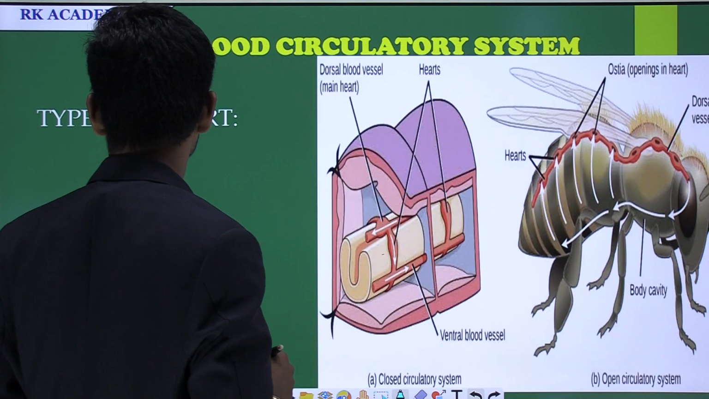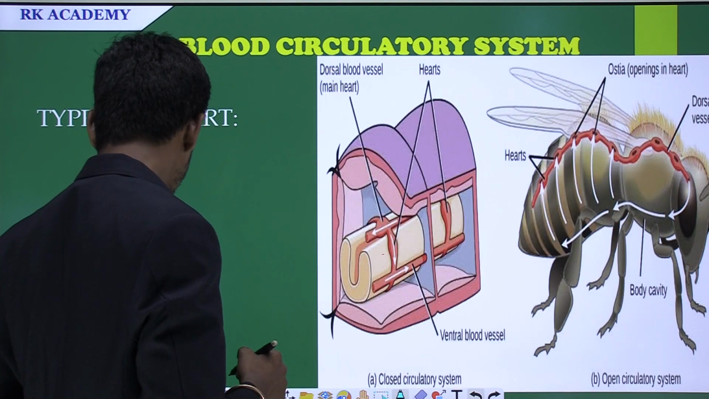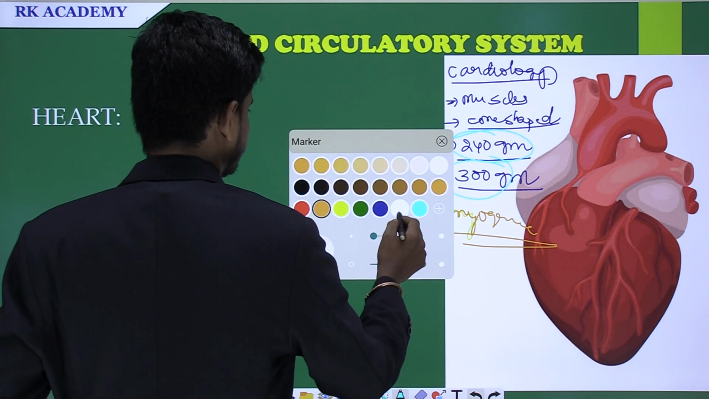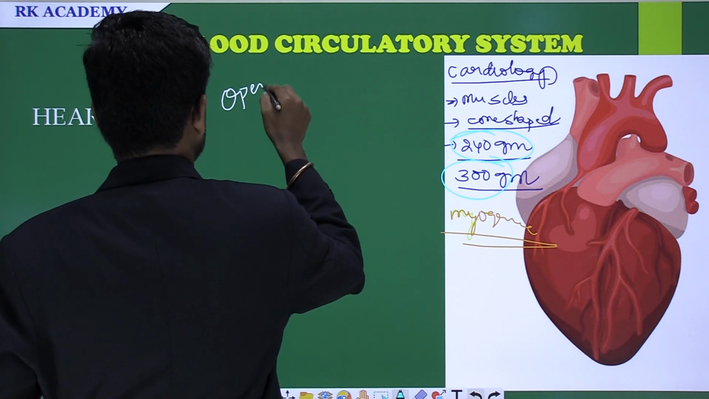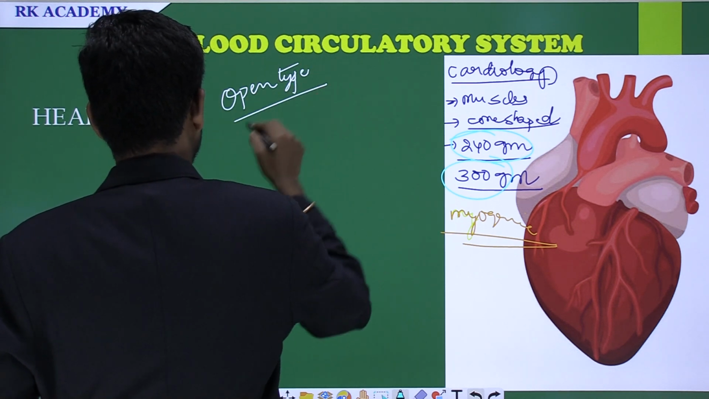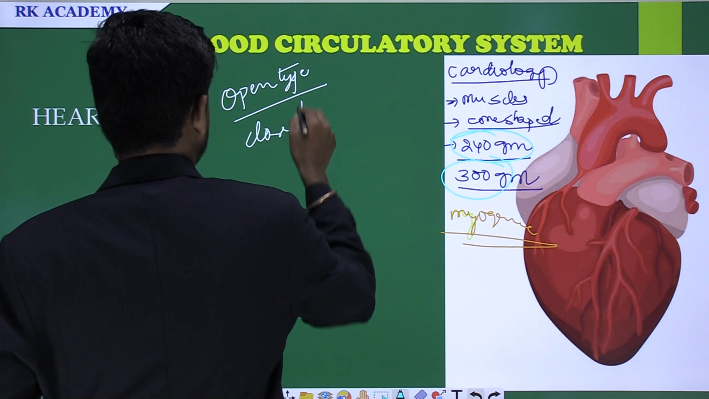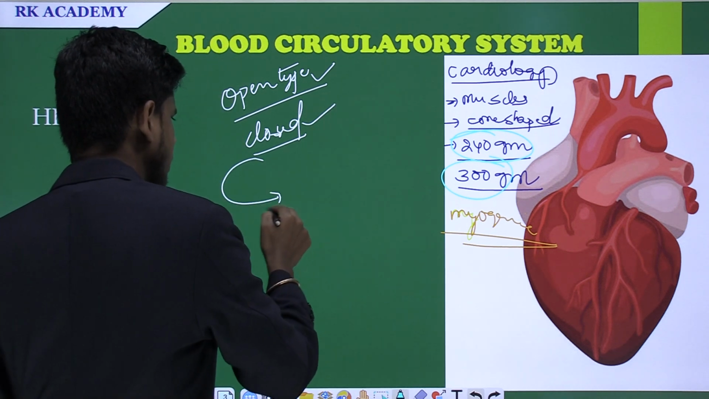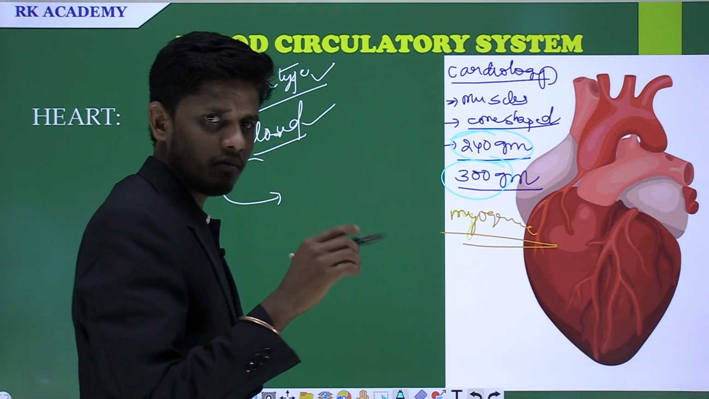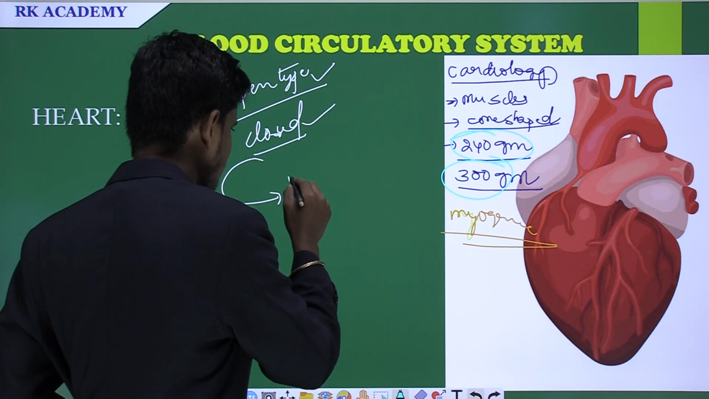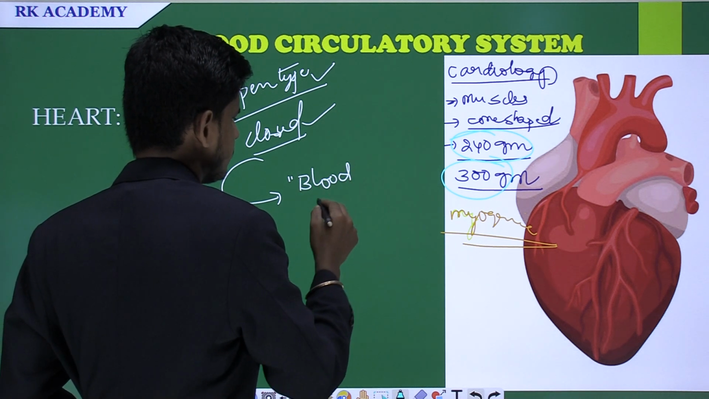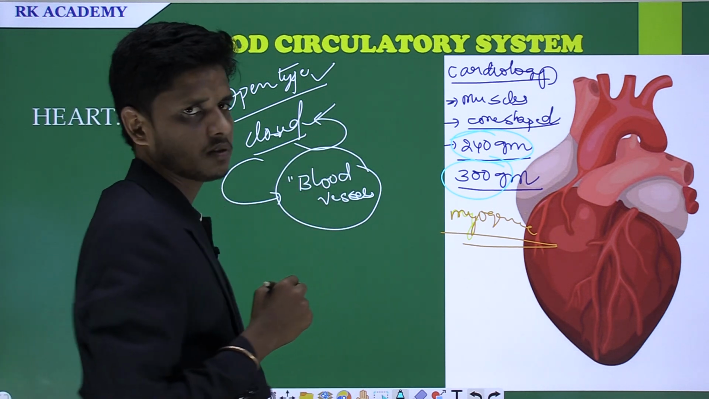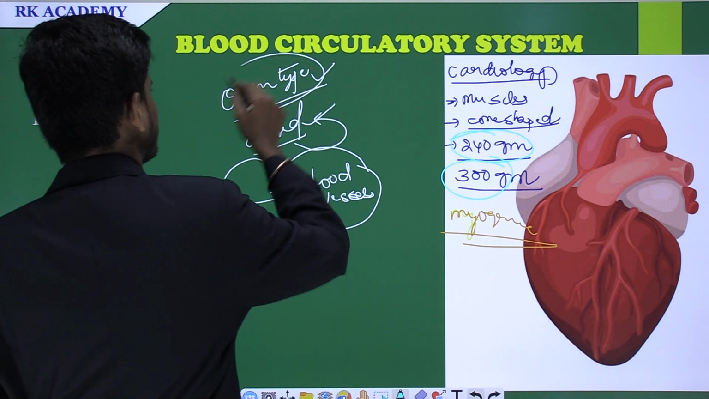Come to the next one, types of circulation. In the circulatory system you will see two types of circulation: one is the open type of circulatory system, and the second one is the closed type of circulatory system. Closed type of circulatory system means where the blood and other components travel towards different parts of the body with the help of blood vessels. Whereas in the open type of circulatory system, the blood vessels are absent.